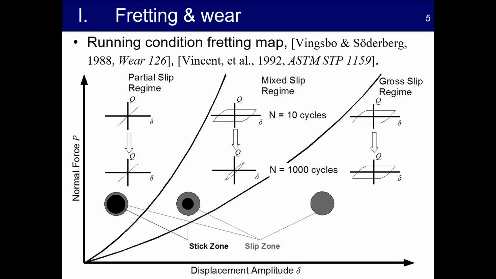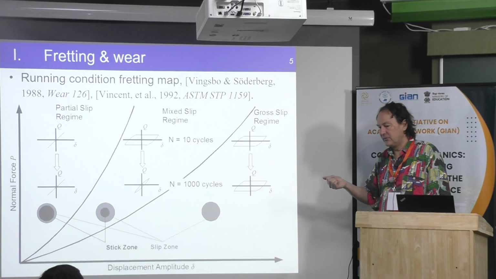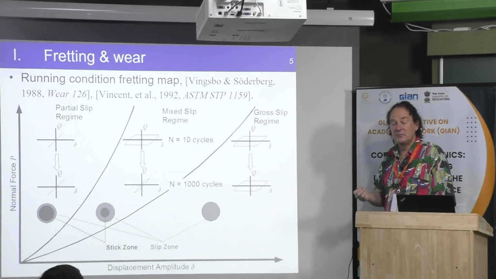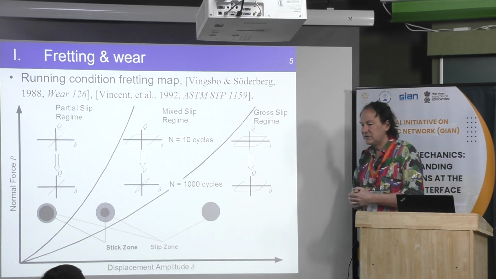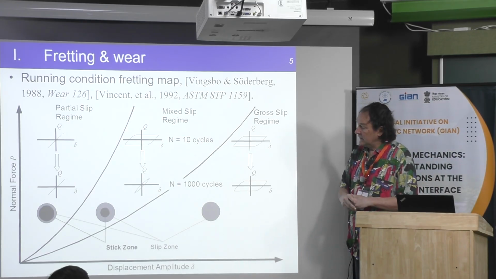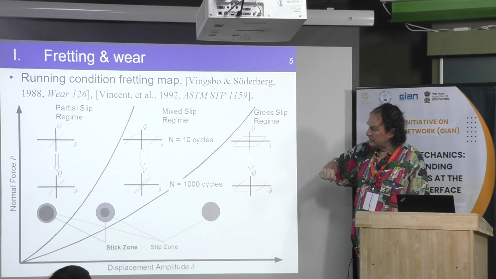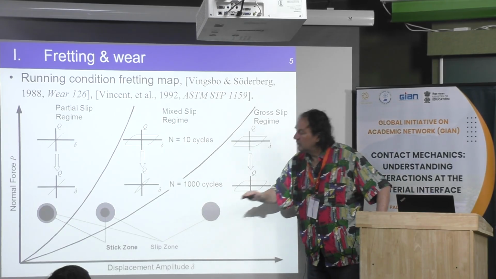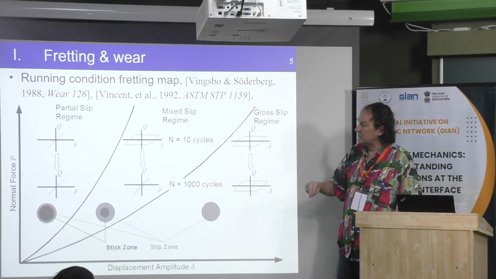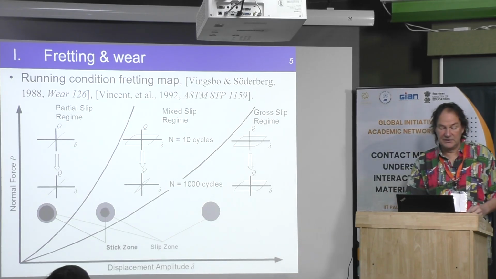Then what is well known is this map. Typically, Fouvry is one of the most well-known researchers working on that. He's mostly a material science person, and he's mostly interested in experiments and in the physics behind that, coupling between oxidation and a lot of things. Then on the left, when you have a small displacement along the x, small oscillations, you are in this regime.